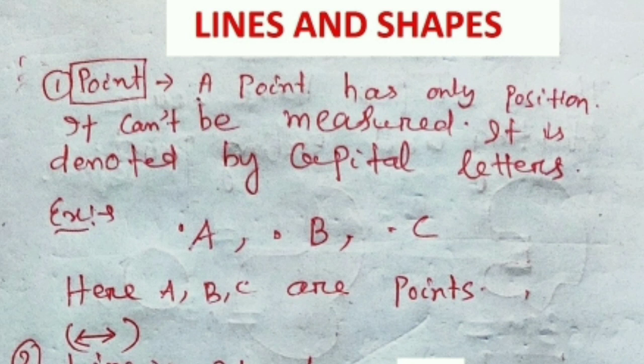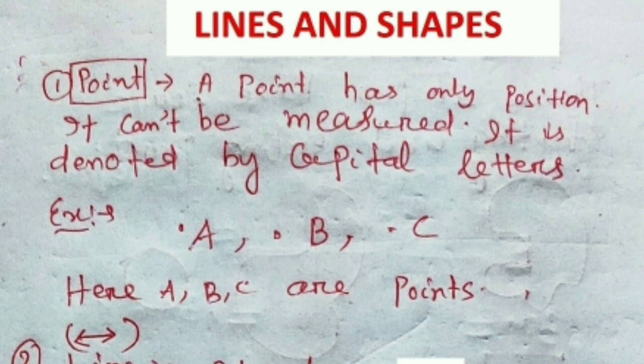So, the first basic figure is our point. A point is a figure that has only position, means it occupies some place, but we cannot measure it. That means it has no length, no breadth, no height, and it is denoted by capital letters like A, B, and C.